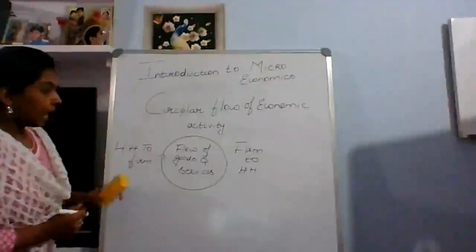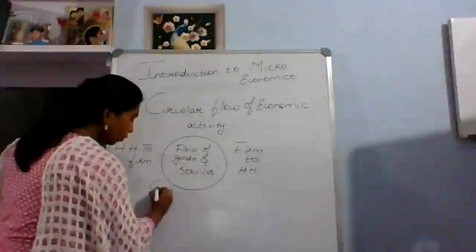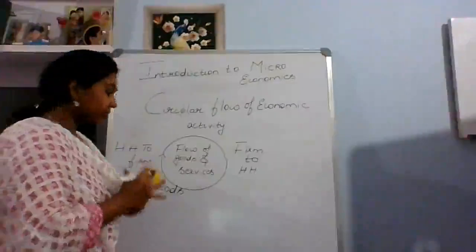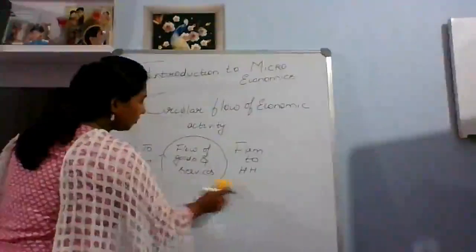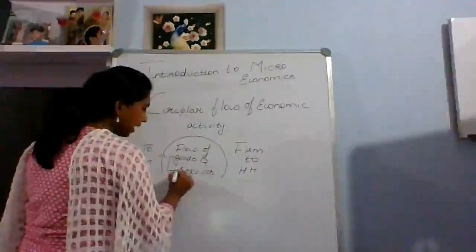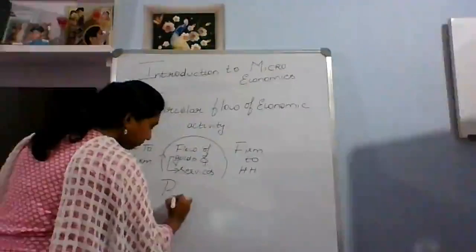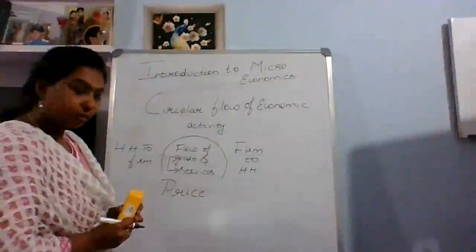Okay, after the flow of goods, what happens to the goods and services? What is determined with the goods and services? It is determined with price. So anything we buy needs to come with a price.